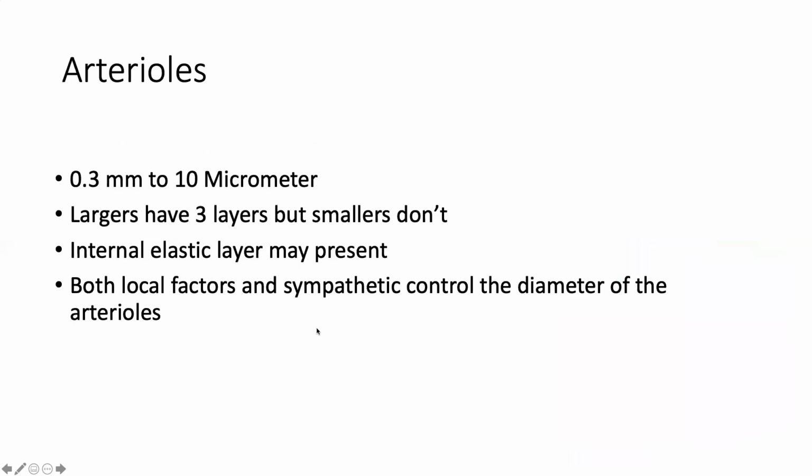Arterioles, which are the smallest arteries, are 0.3 millimeter to 10 micrometer. The larger arterioles have 3 layers, tunica intima, media, adventitia, but smaller arterioles will not have 3 distinct layers. An internal elastic membrane might be present, and their diameter will be controlled by sympathetic, as well as the local hormone and local factors.